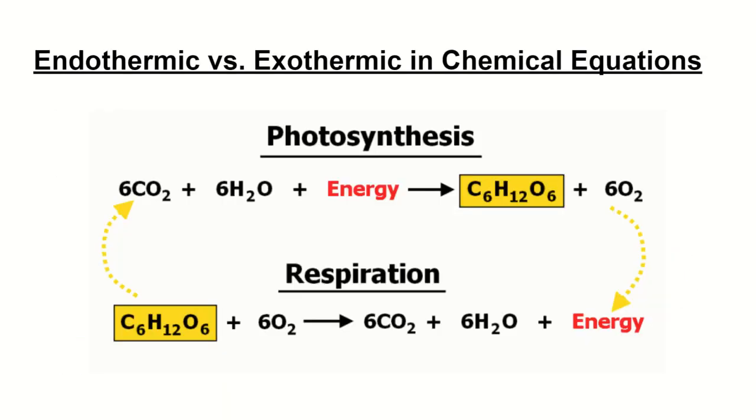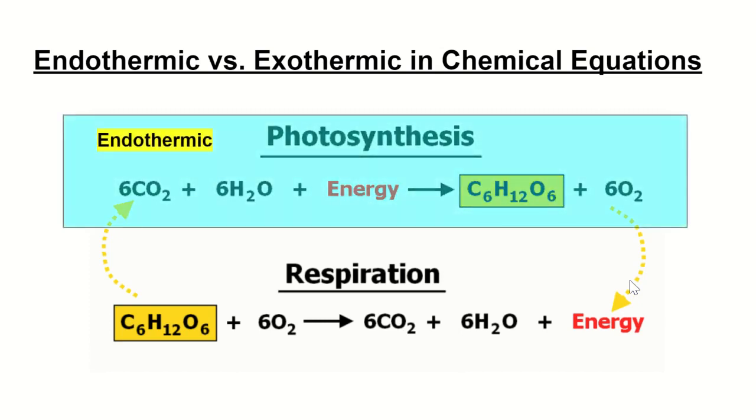In terms of a chemical reaction, we can apply it to something you're already familiar with, photosynthesis and respiration. For photosynthesis, carbon dioxide and H2O are taken in by trees, but the process cannot happen unless you have energy, and that energy comes from the sun because the plant is absorbing energy from the sun. If we refer to the plant as the system, that is an endothermic reaction, and it allows the plants to absorb the energy and store it in the bonds of glucose, C6H12O6, and some O2 gas.